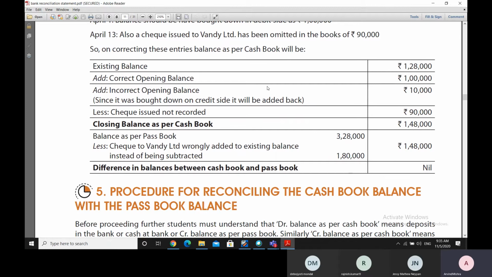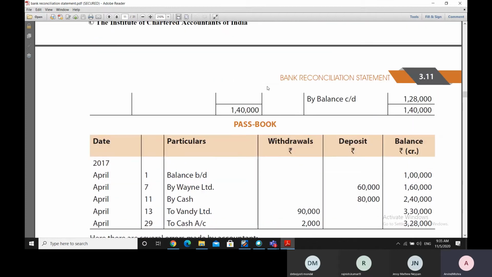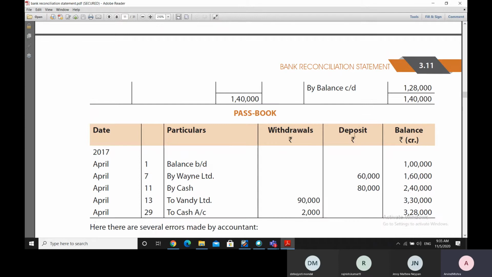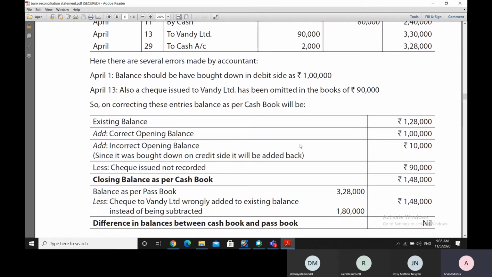So to reconcile those errors of commission, we take the balance carried down of 1,28,000 as per the cash book. So we are starting with the cash book balance of 1,28,000 rupees, and then we are adding the opening balance that was supposed to be there but which is not there.